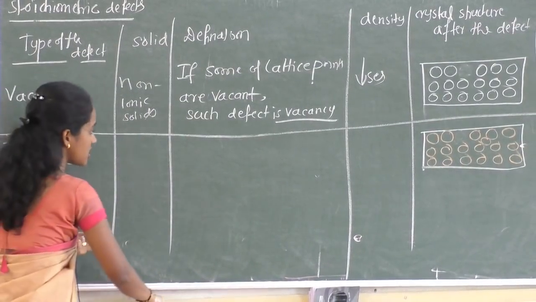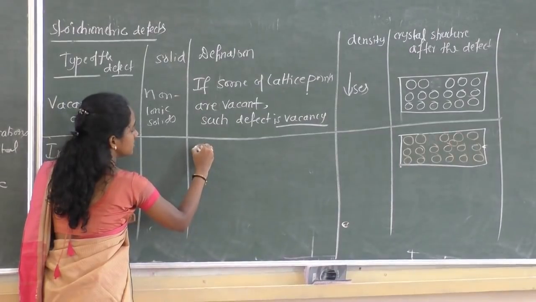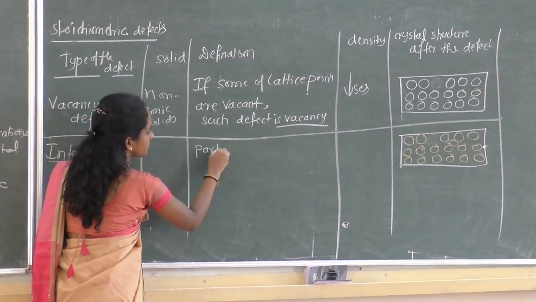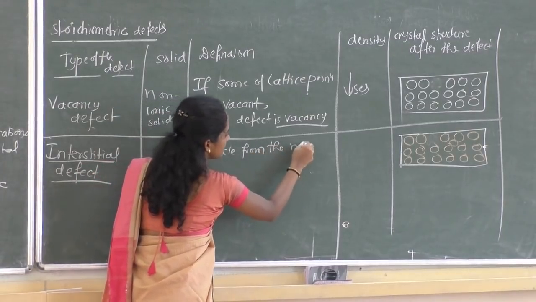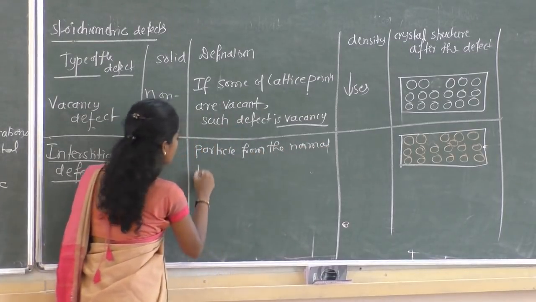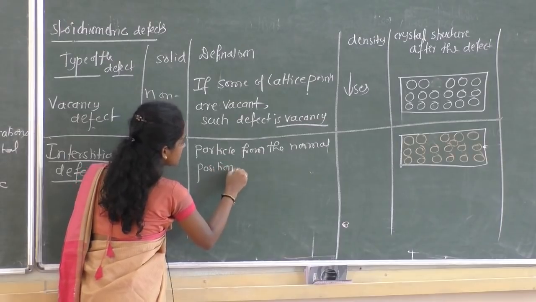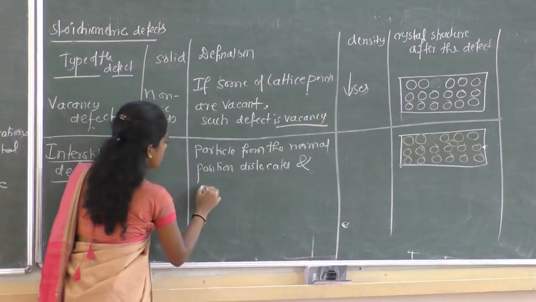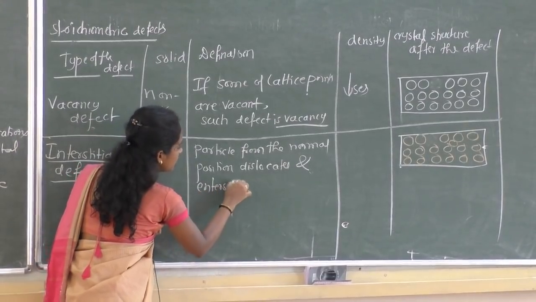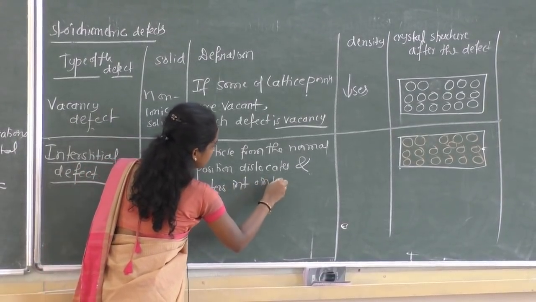What is interstitial? A particle from the normal site, normal position, dislocates and enters into an interstitial site.